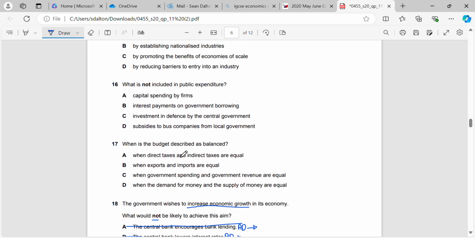Okay, 17 is very simple. When is the budget described as balanced? So we just got to remember what a government budget is. Government budget is government revenue, so I'll just say GR, and government expenditure. Okay, so when is it balanced? It's balanced when their revenue is equal to their expenditure. So we can see that that's C. Okay, once we know what a budget is, we should not be getting that question wrong.